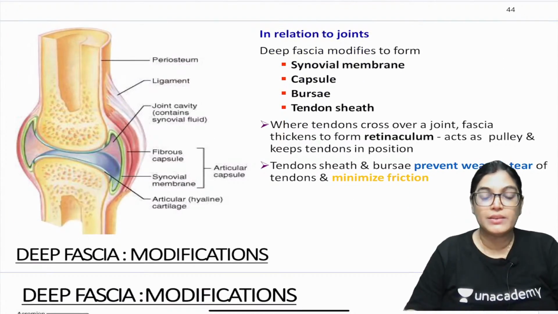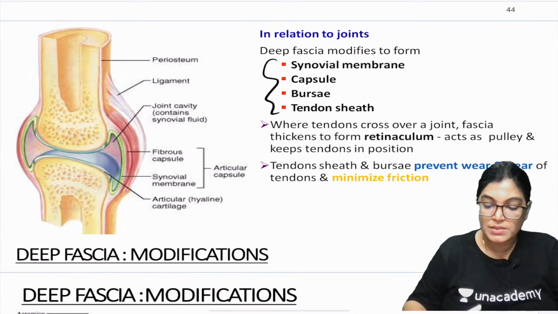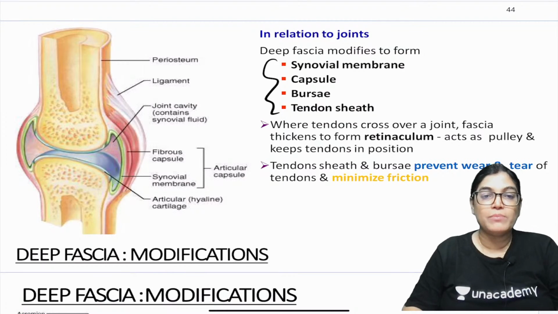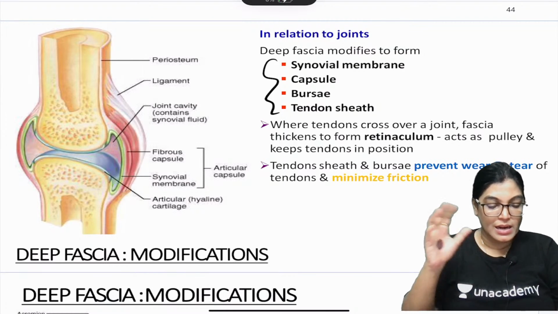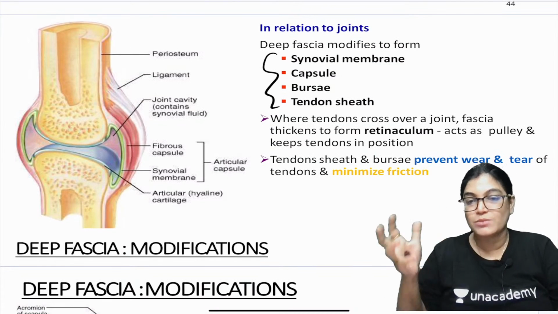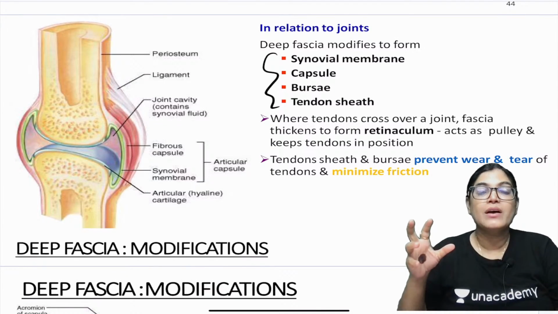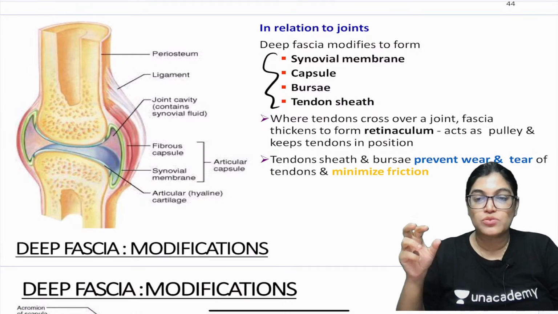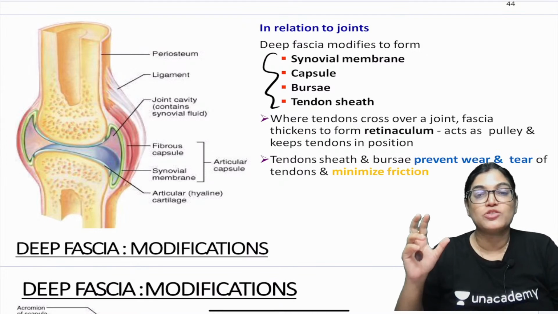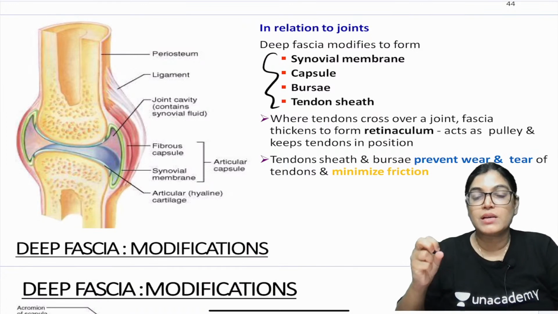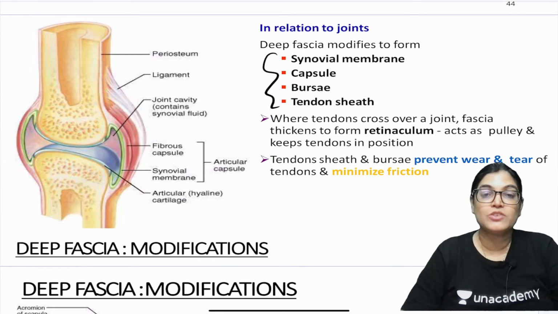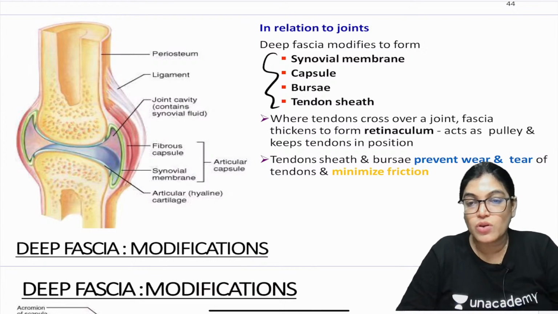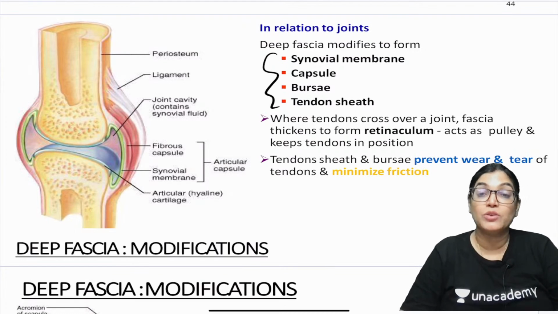In relation to joints, it forms the synovial membrane, bursas and tendon sheath. The synovial membrane lines the inner aspect of the joint cavity. The synovial membrane and fibrous capsule, these two structures, provide strength and stability to the joint. These are two modifications of deep fascia. Also bursas. What do you mean by bursa? A bursa is a pouch containing synovial fluid. So this bursa is also a modification of deep fascia. Tendon sheath: tendons also have coverings of epitendineum, peritendineum and endotendineum. These coverings are again formed by modification of deep fascia.